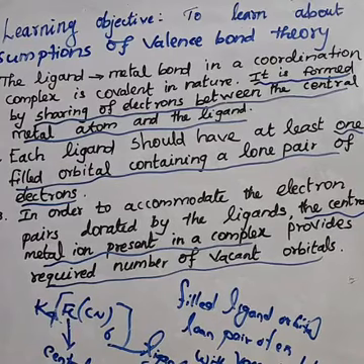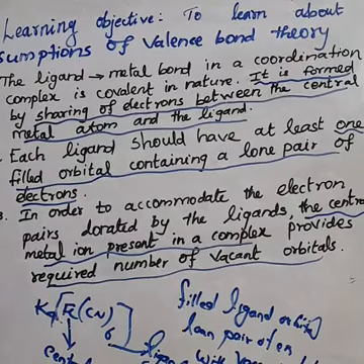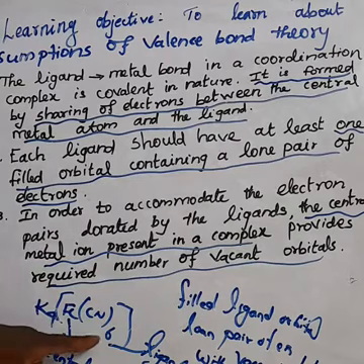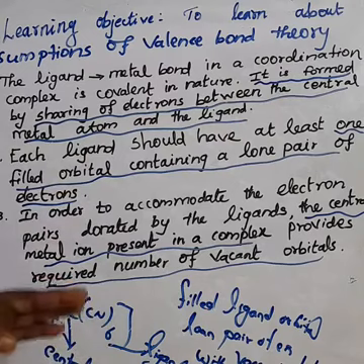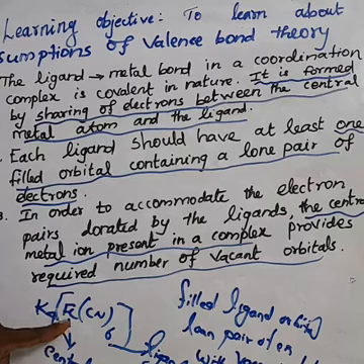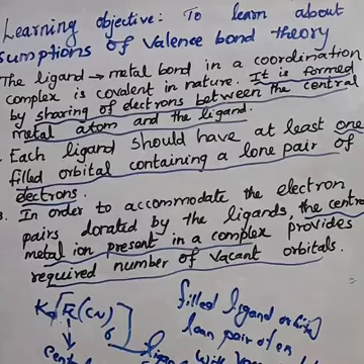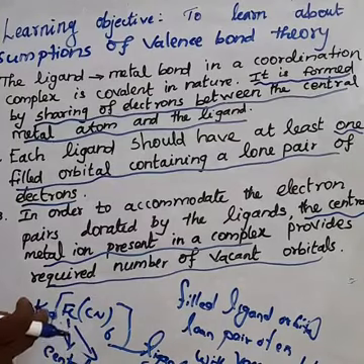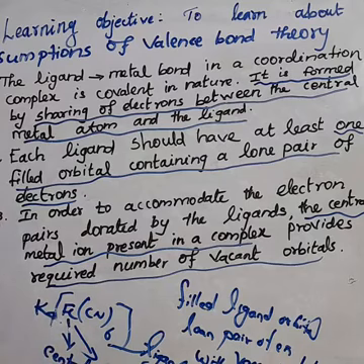What is the third point? In order to accommodate the electron pair donated by the ligand, the central metal atom or ion present in the complex must provide the required number of vacant orbitals. That means the metal ion, such as Fe, provides the required number of vacant orbitals. This is the important point.